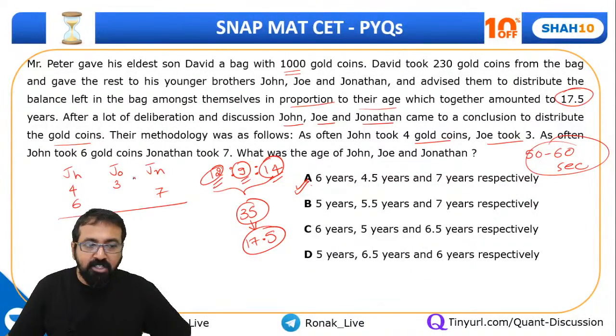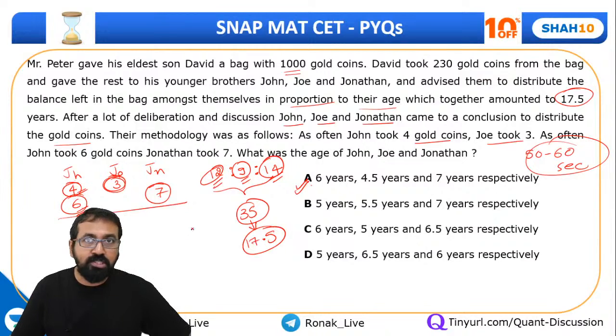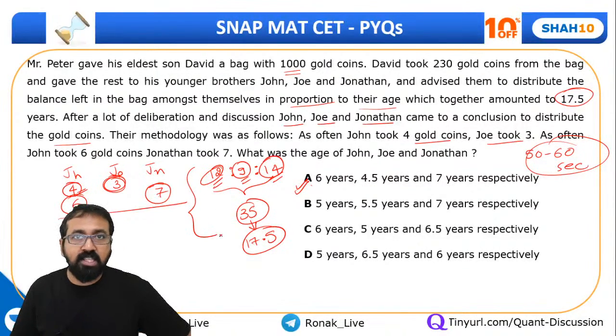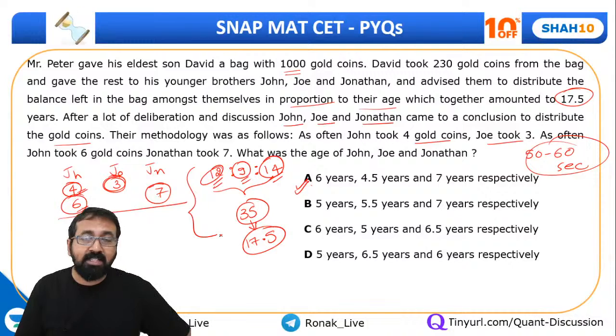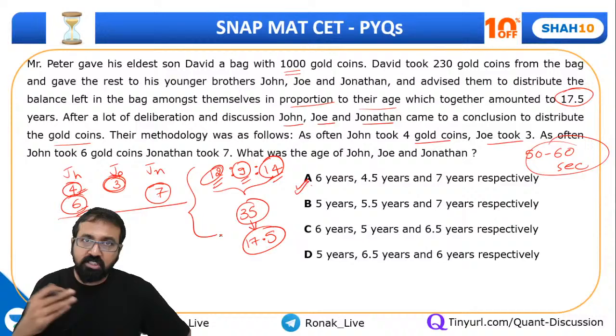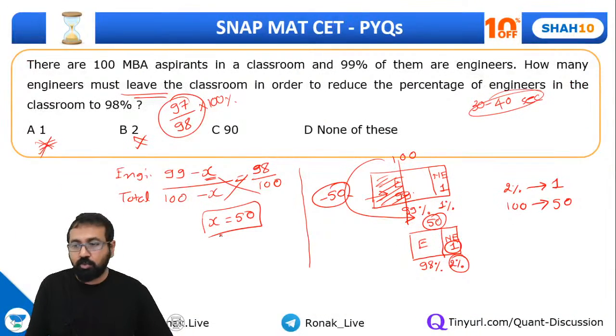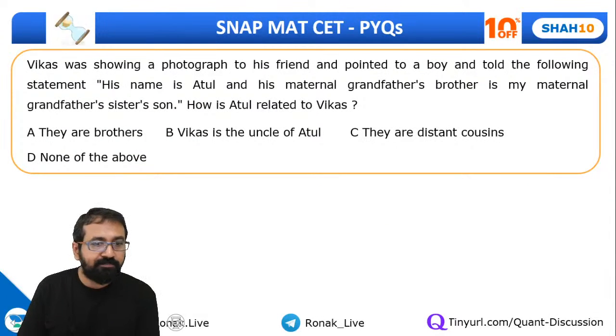Achha, just coming back to the previous question, someone had a doubt. When John takes 4 coins, Jonathan takes 3 coins. When John gets 4 coins, Joe gets 3 coins, and John 6 to Jonathan 7. So we know this thing, A is to B, A is to C, and we want to find out A is to B is to C. In case you are not able to figure this out, you can definitely attend the basics of math class on ratio and proportion. It's available in the playlist. So go to the basics of math playlist and just revise the concept of ratio and proportion. I've explained all these concepts over there. Yadriti, is that clear? So guys, let's go ahead with one more question.